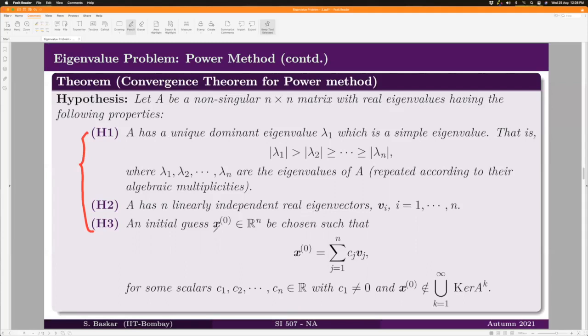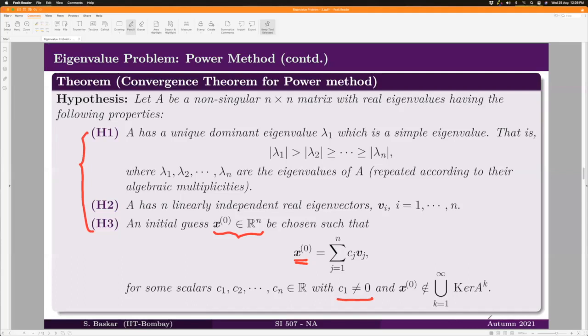And the initial condition that we choose should be in such a way that C1 should not be equal to 0, where C1 is the coefficient of the vector V1 in the representation of X0, and X0 as such should not be in the kernel of A^k for every k.